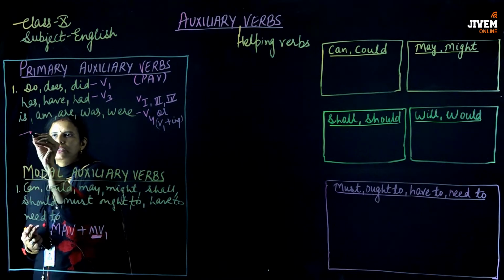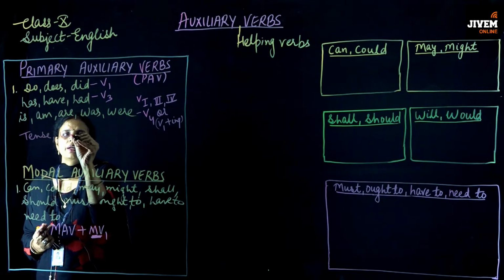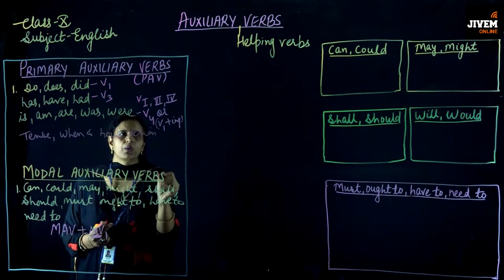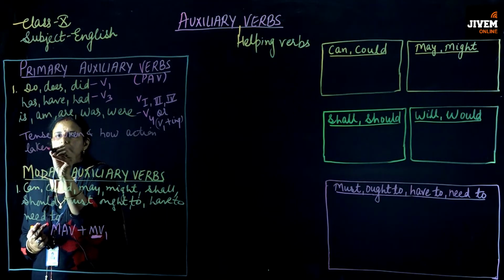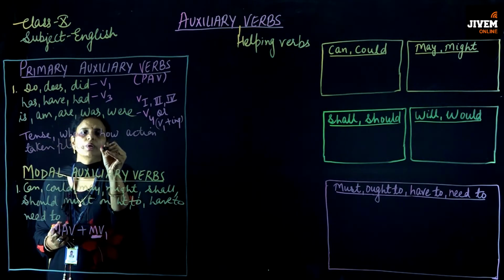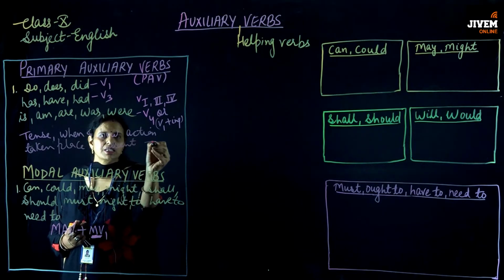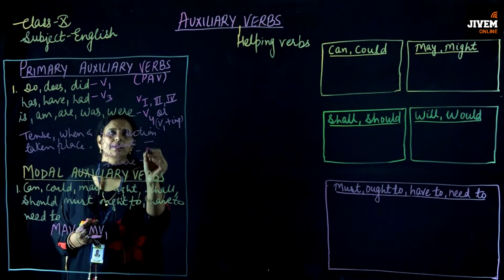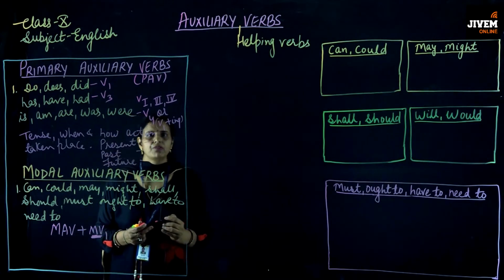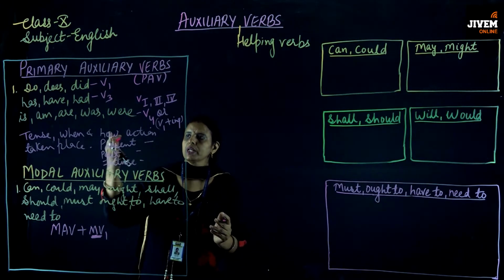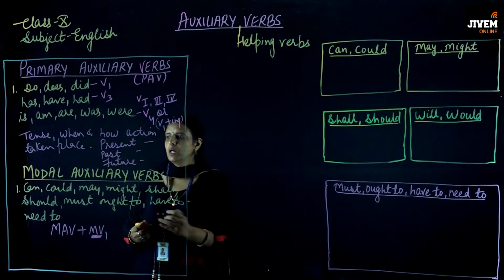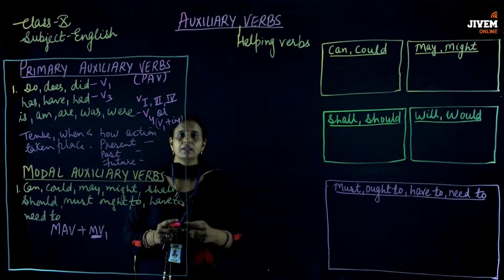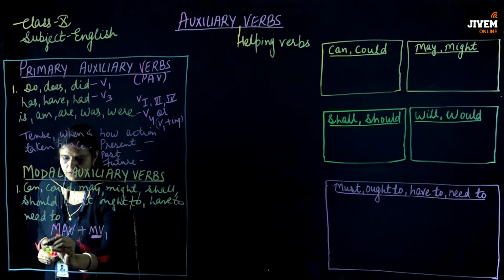They tell us about the tense, or when and how the action has taken place by a noun. Means whether the action has been done in the present tense, in the past tense or in the future tense. By looking at the primary auxiliary verbs, we can identify whether the action has been done by a noun in the present, past or future tense. But modal auxiliary verbs do not indicate any of the tenses. Rather, they tell us about the mood of the noun.